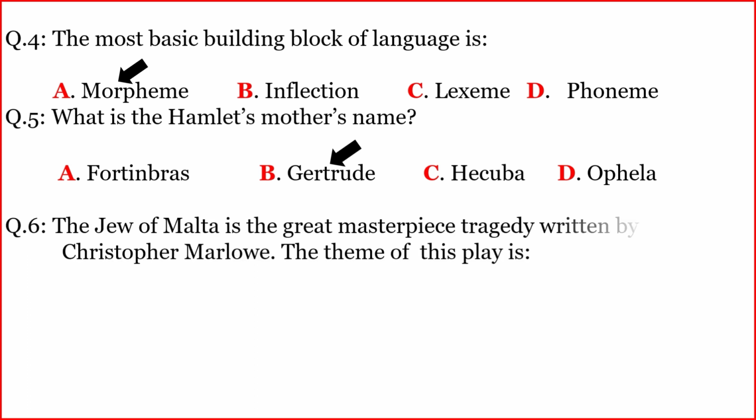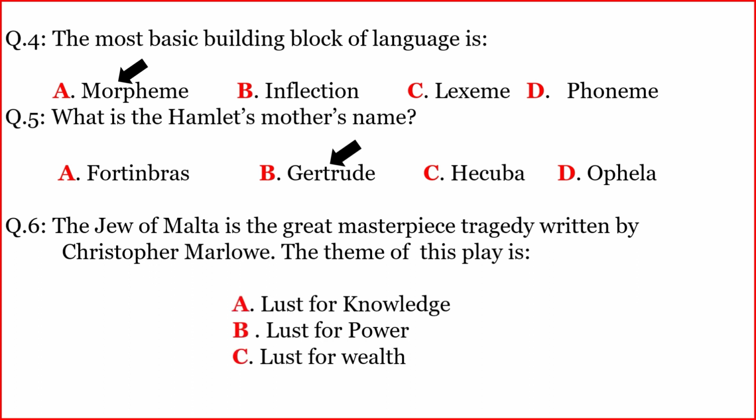Gertrude. Another. The Jew of Malta is the great masterpiece tragedy written by Christopher Marlowe. The theme of this play is? The correct option is C. Lust for wealth.